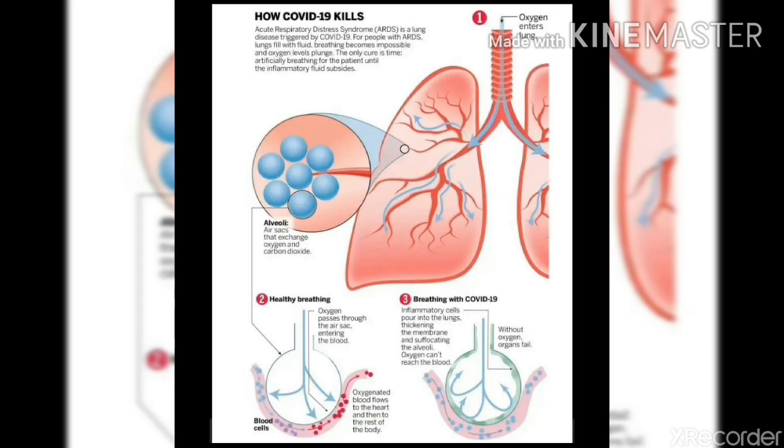So the infectious disease COVID-19 can cause acute respiratory distress syndrome, which is life-threatening. It is an injury to the lungs. Acute respiratory distress syndrome causes fluid to leak into the lungs, which makes breathing more difficult and causes a lack of oxygen in the bloodstream. The lack of oxygen harms the brain, organs, and body tissue.